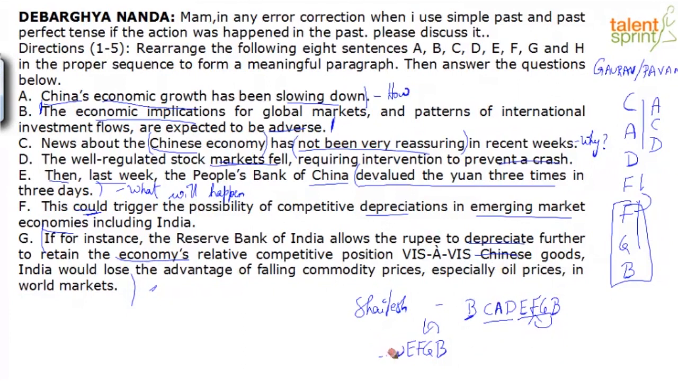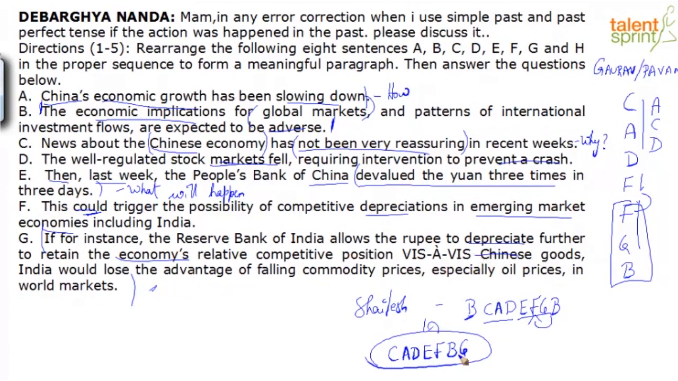So let's put the final sequence here. Now it will make sense. C, A, D, E, F and B, G. This is the right sequence, right? Because the explanation for global markets, including China and India, is explained here in G. F is just saying, if you devalue the currency, it could trigger the possibility of competitive depreciation in emerging markets, including India. And then G is expanding on what can be the global market situation. And this example is including India and China.